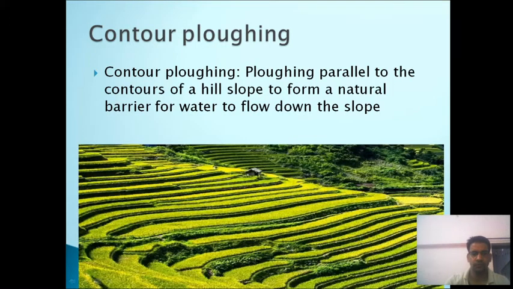Next is contour plowing. Farmers will plow the field along the contours, perpendicular to the slope. That is called contour plowing. So this kind of contour barrier perpendicular to the slope prevents surface runoff.